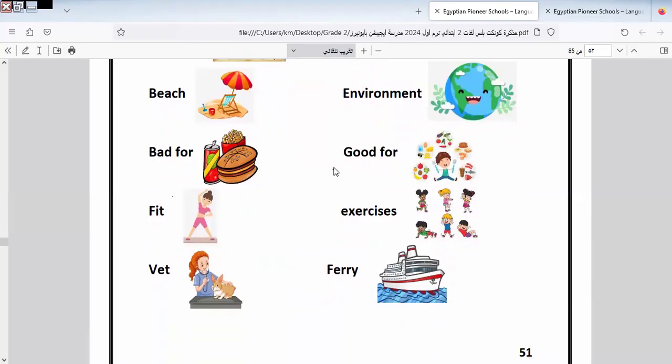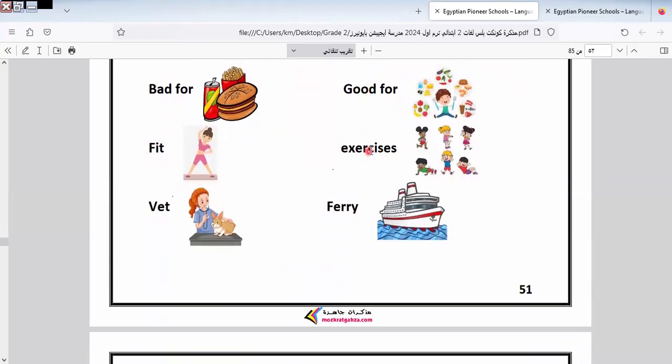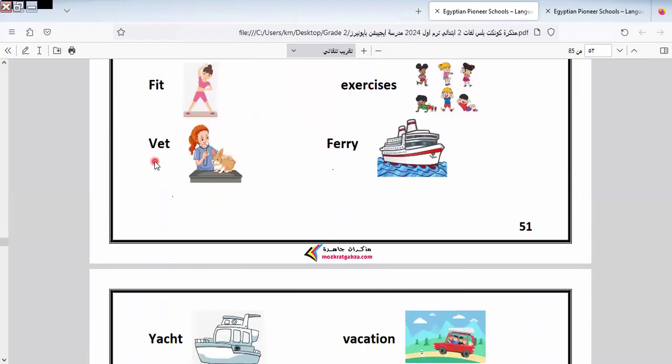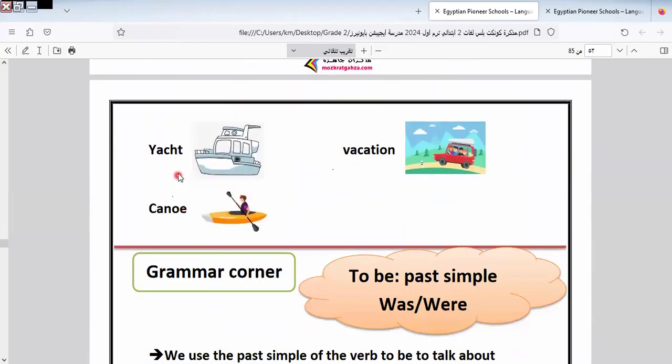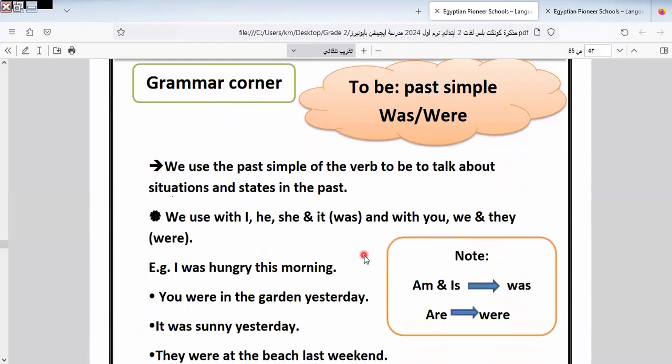good for, bad for, good for, feet, exercises, Ferrari, yacht, vacation, canoe. Here we have in